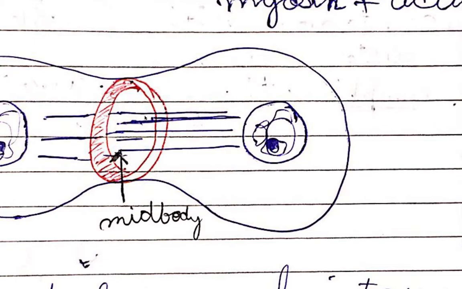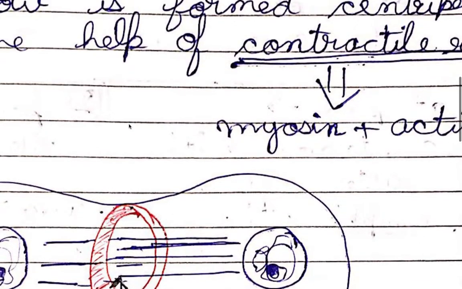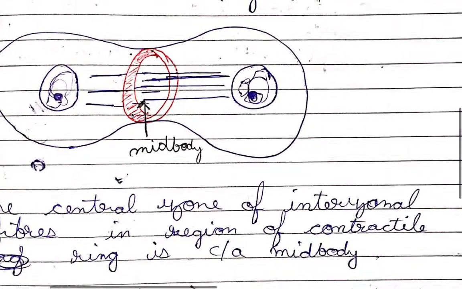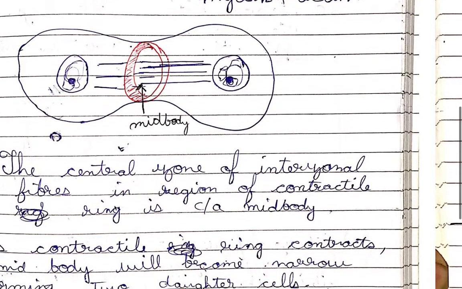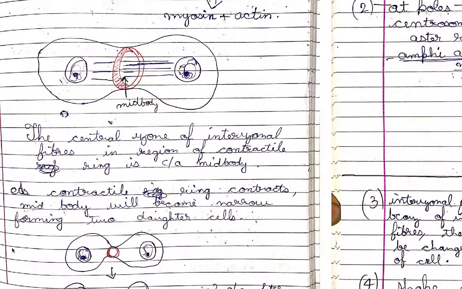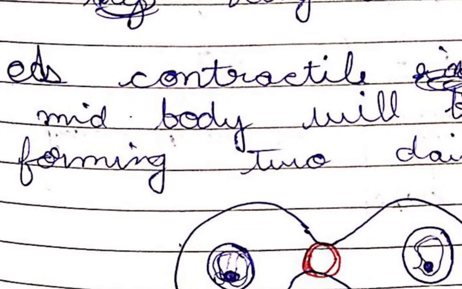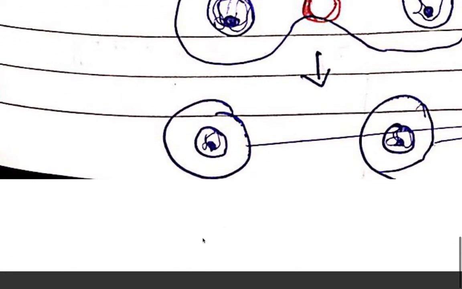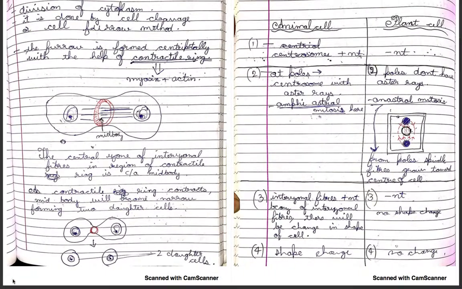This is the mid body that is present in between the contractile ring. When the contractile ring contracts, the mid body becomes narrower, forming the two daughter cells ultimately.